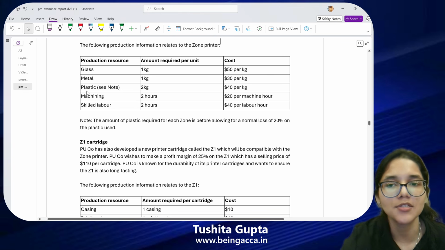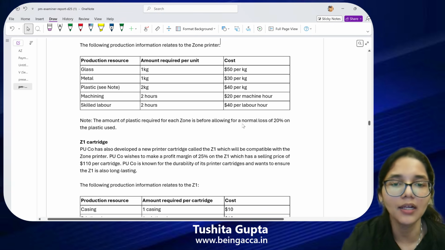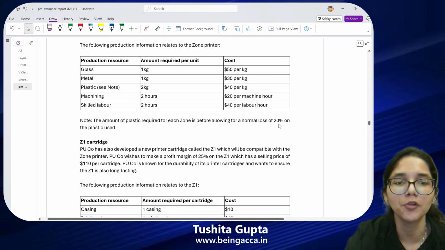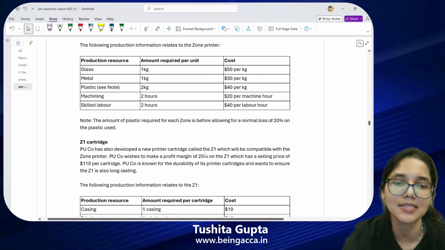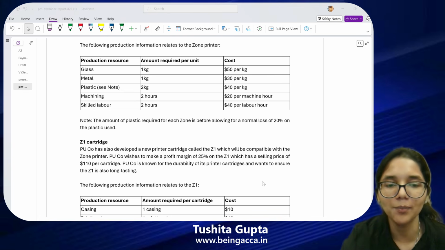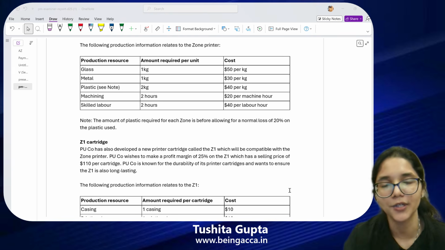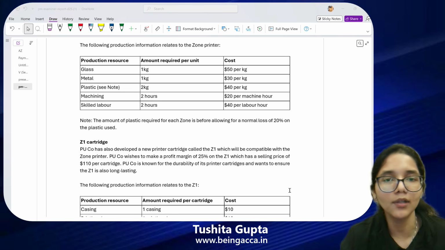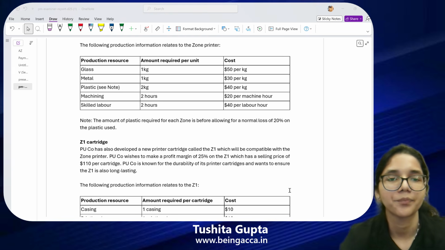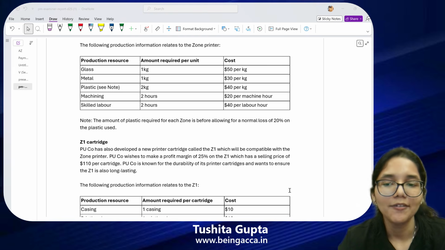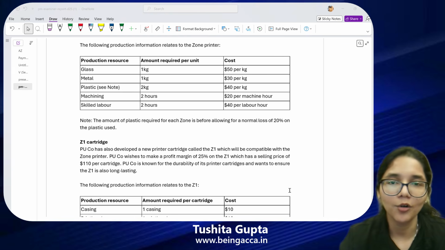Some note is also given with respect to plastic. The amount of plastic required for each zone is before allowing for a normal loss of 20% on the plastic used. That means whatever plastic I am using in the production, do I get the whole benefit in the output? Whatever plastic I am putting in the manufacturing, I do not get the whole output.